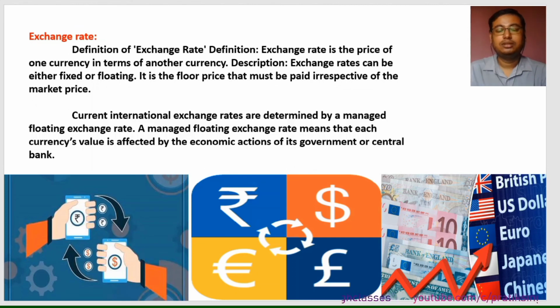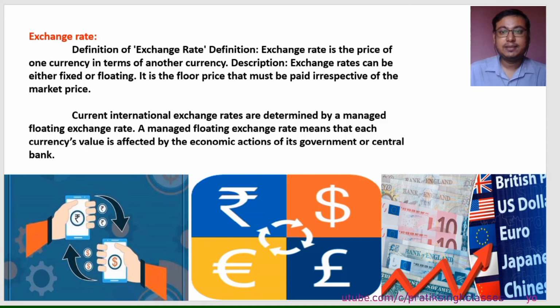Okay, so if you are reading business news every day, you might have seen that the rate of the dollar with respect to our own currency, rupees, is fluctuating or changing day by day. For many months it has been increasing. Recently it has decreased. So how is the currency rate of one country correlated to the currency of another country? Let us see, and before that, let us see the definition.